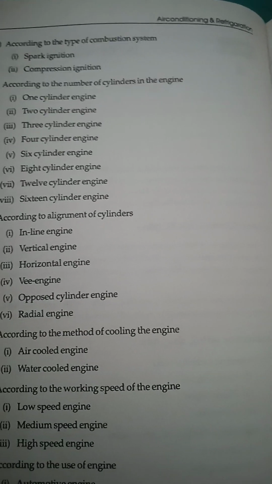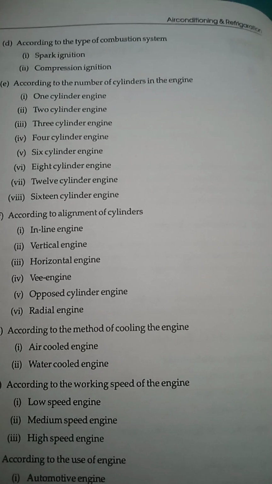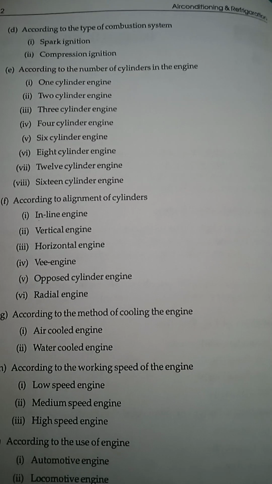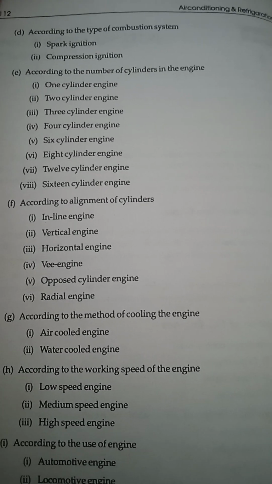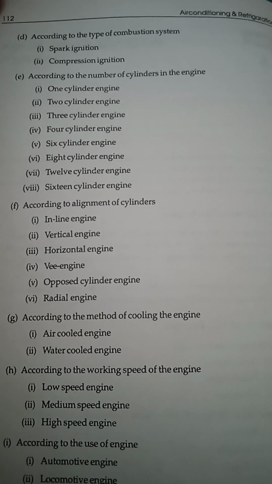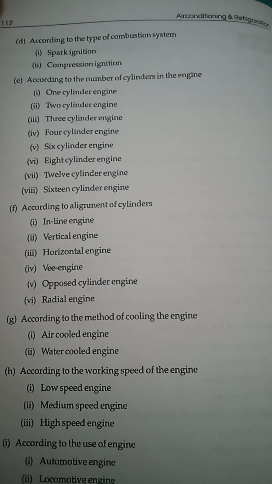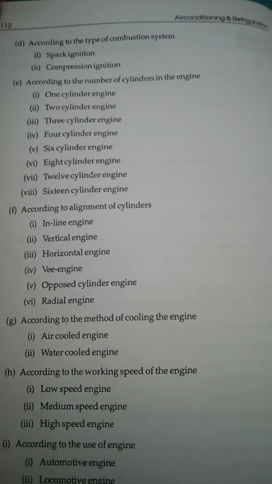According to the alignment of cylinders, they are classified into six types: inline engine, vertical engine, horizontal engine, V engine, opposed cylinder engine, and radial engine.